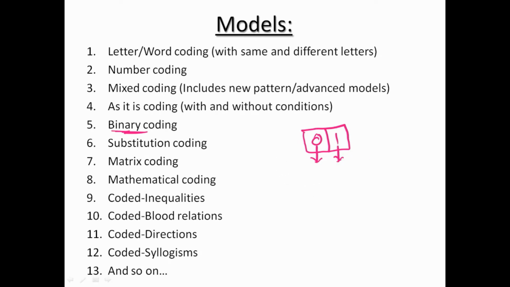He will mention it at the very start. How, sir? In a certain code language, 0 is written as a star, 1 is written as a hash. So from then onwards, anywhere he wants to use 0, he will use a star. If he wants to use 1, he will use a hash. That is binary coding. In this binary coding, there will be two types of questions. He may give any number and ask for its binary code, or he may give any code and ask for its number.